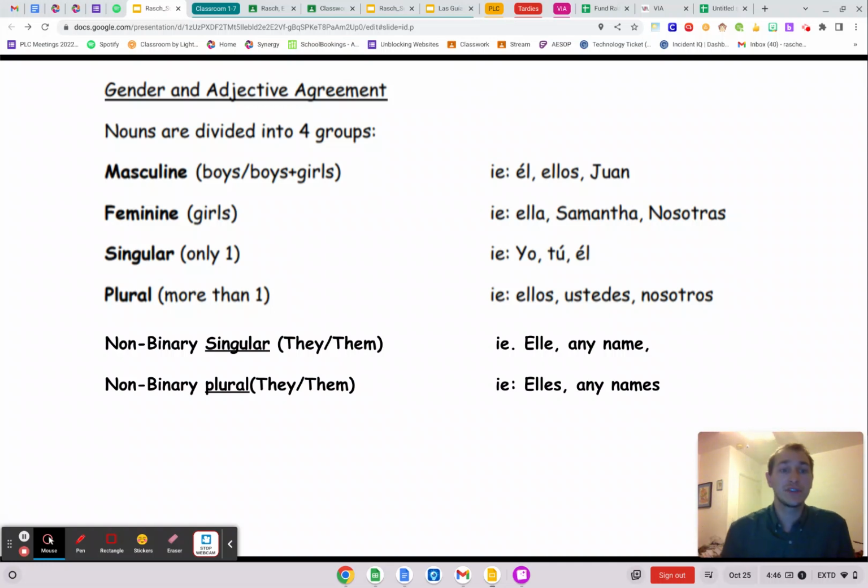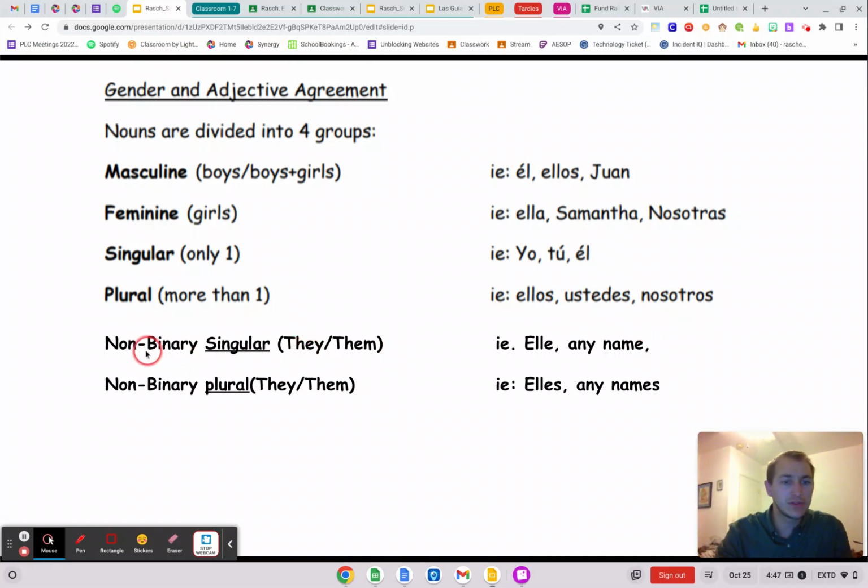All right, let's look at gender and adjective agreement. So when you have adjectives, first we're going to say some of the stuff that I already said. If it's masculine, you'd either use él, ellos, or a name that might be masculine. Feminine, these are the pronouns or nouns. You could use ella, Samantha, nosotras. Singular, yo, tú, él. Those are all the singular things on the singular side. Plural, we know those are going to be more than one. The ellos, ustedes, nosotros, vosotros. All the things that were on the right side of the chart.